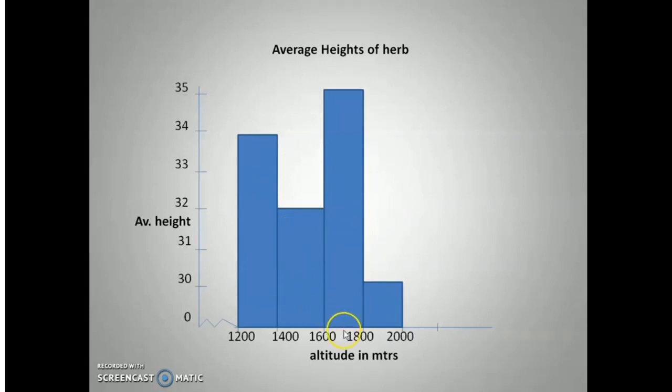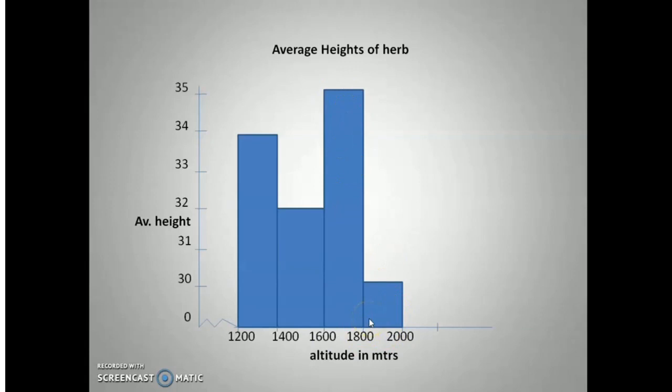Now looking at this graph, a lot of information can be observed. For instance, if I ask you at what altitude the height of this plant is maximum, looking at this graph you can identify that within the range between 1600 to 1800 meters the height of this plant was maximum.